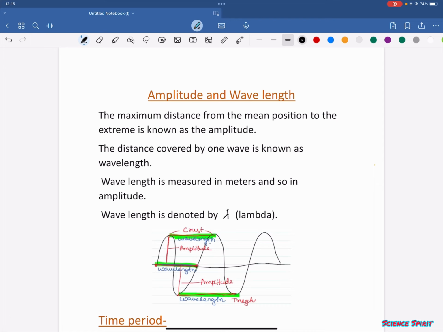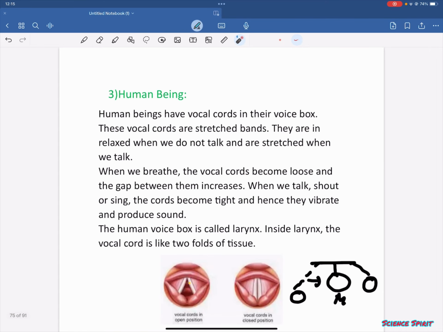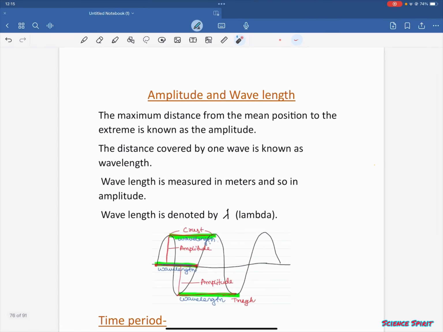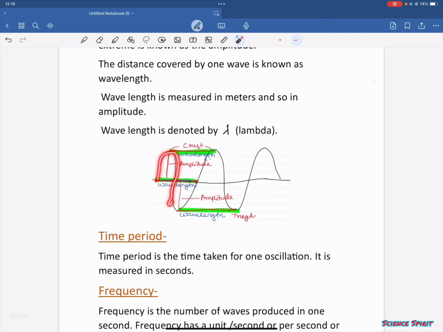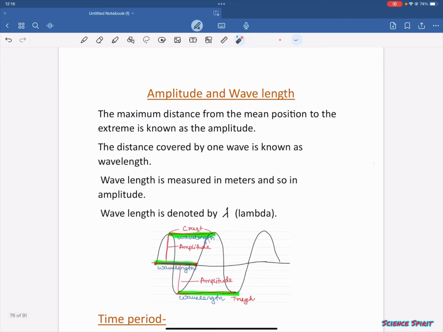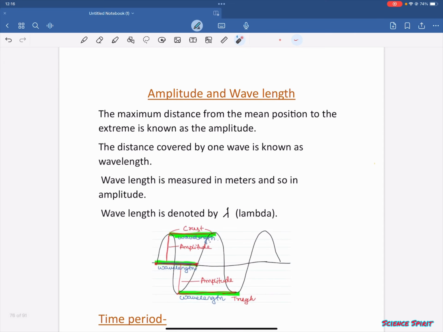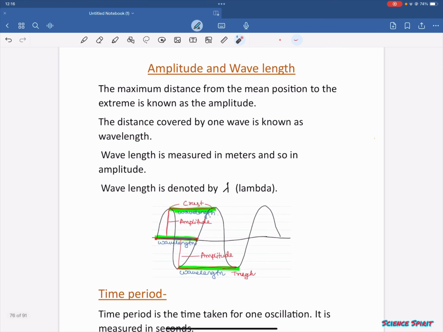Now let us understand amplitude and wavelength. The maximum distance from the mean position to the extreme is known as amplitude. So here, this is the amplitude. The distance covered by one wave is known as wavelength. So these are the waves and the horizontal distance between them is known as the wavelength. Wavelength is measured in meters, and so is amplitude. Wavelength is denoted by this symbol which is known as lambda.